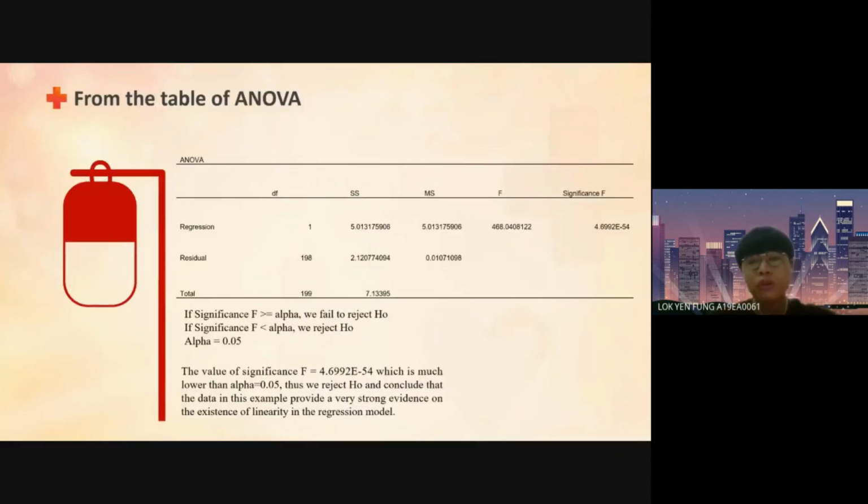Now from the table of ANOVA, if the significance F is larger than or equal to alpha, we fail to reject H0. If significance F is smaller than alpha, we reject H0. Alpha equal to 0.05. The value of significance F equal to 4.6992 times 10 to the power of negative 54, which is much lower than alpha 0.05. Thus, we reject H0 and conclude that the data in this example provide very strong evidence on the existence of linearity in the regression model.